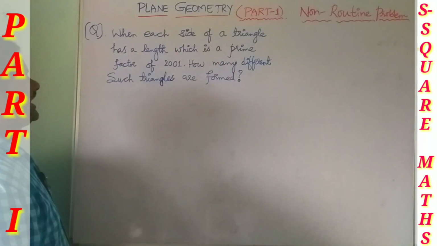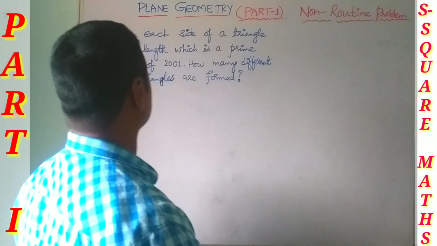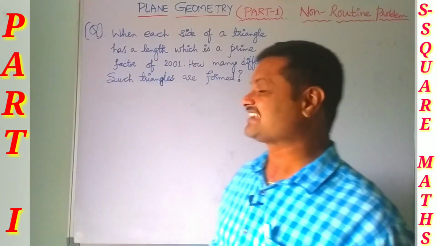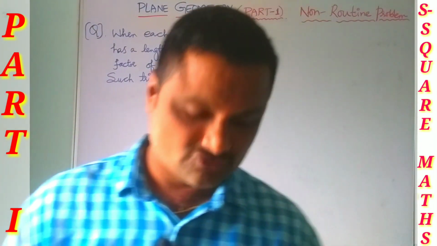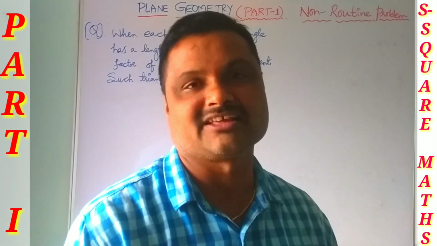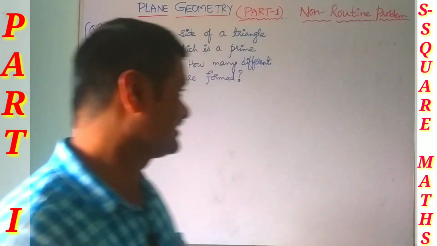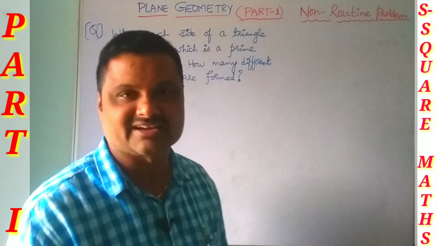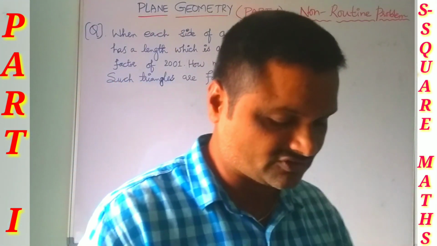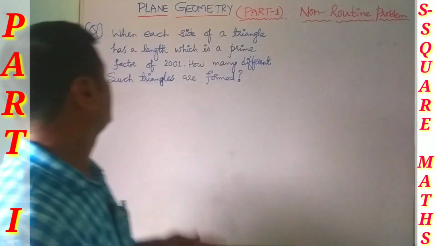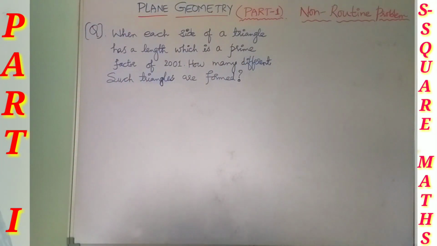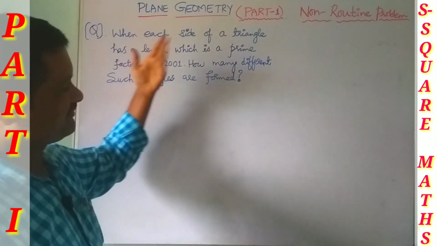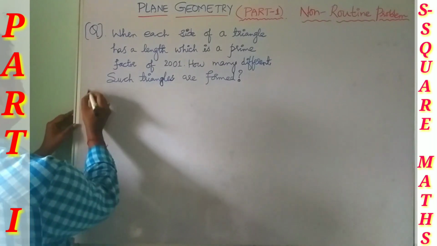When each side of a triangle has a length which is a prime factor of 2001, how many different such triangles are formed? By seeing this question, you will be surprised. It is connected with number theory along with plane geometry, the triangles. So once again, go through our question now. When each side of a triangle has a length which is a prime factor of 2001, how many different triangles are formed? Solution now.